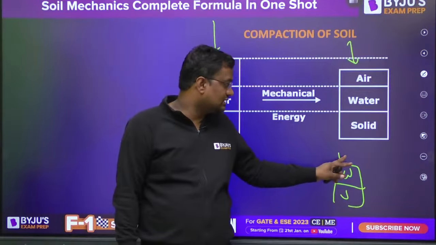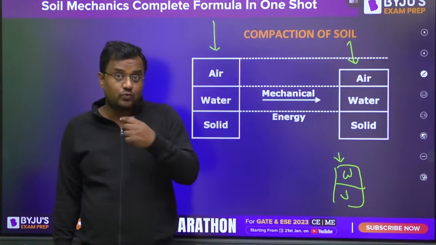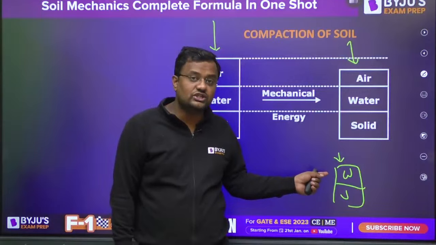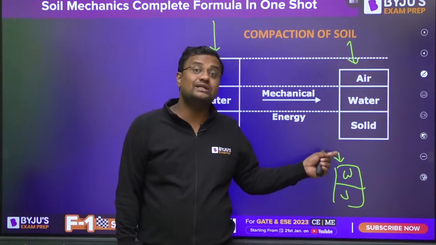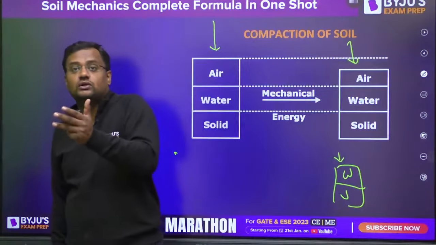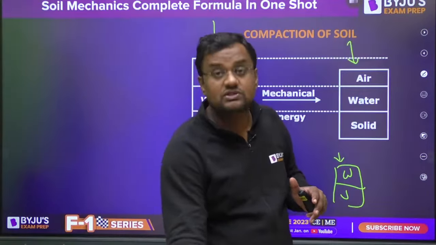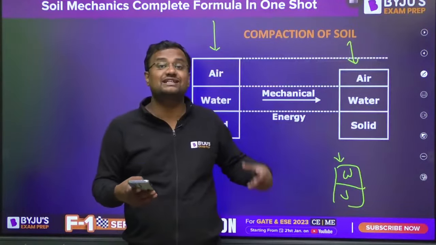If still load is there, then remember this point: all load that is coming on a saturated soil, load is taken by the water, and water comes in as extra load. Water comes in excess pore water pressure, and when water comes in excess pore water pressure, it dissipates out.